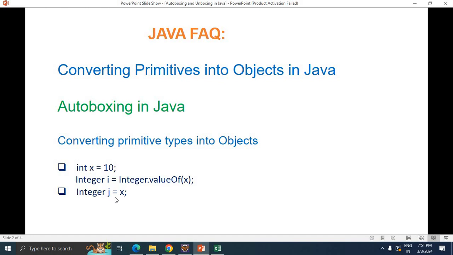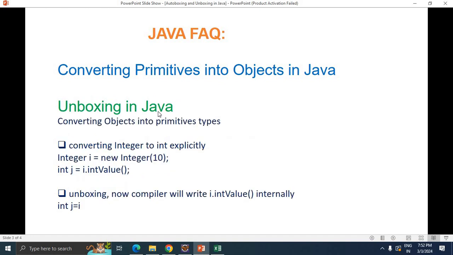This will also give the same result, because the compiler internally converts this line, converting the primitive x into a wrapper class object.